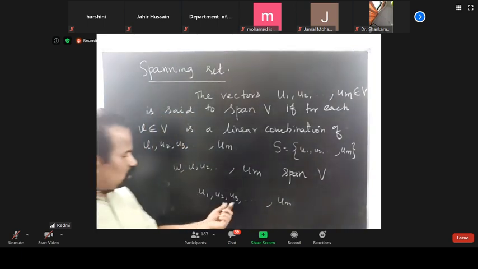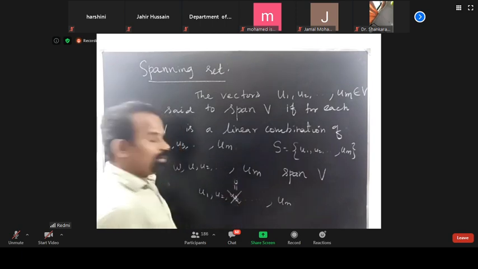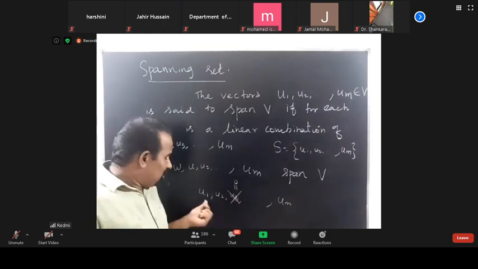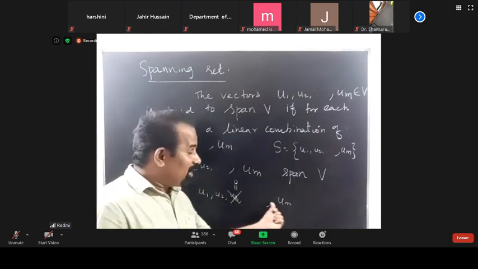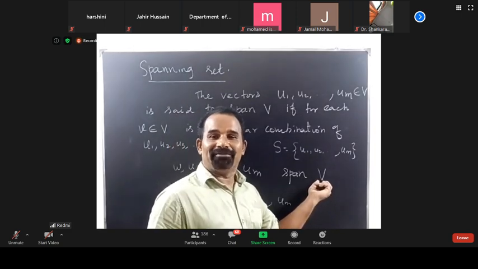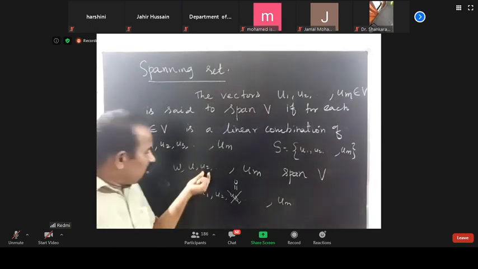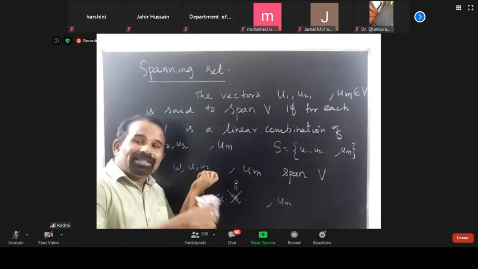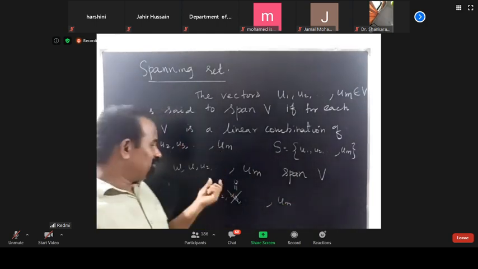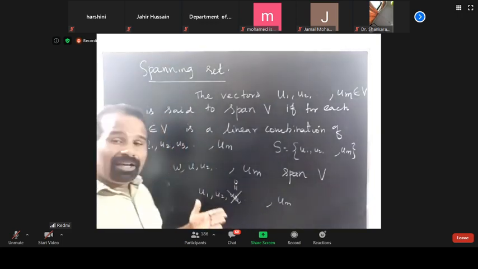Suppose one of these vectors, for example u3, is equal to 0. Again, I can say that without u3, the vectors u1, u2, u4 still span V. So similarly, any one of the vectors that is a multiple of some other vector can be removed.